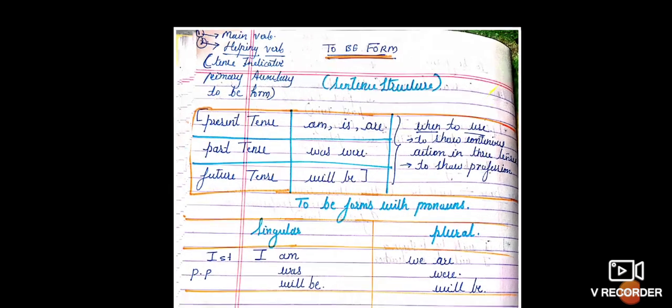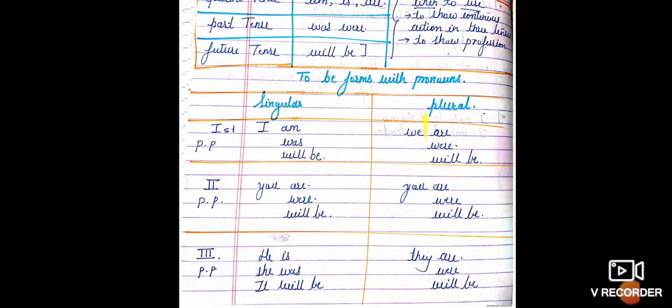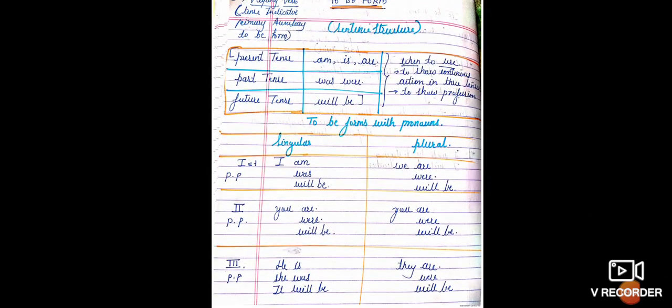Now, one of the forms commonly used in communication, the commonly used verbs, see here, is the to be forms with pronouns. We have this structure, or you can say a table framed, where we have first person, second person, third person, singular and plural, right?